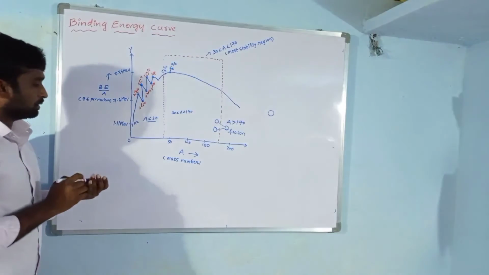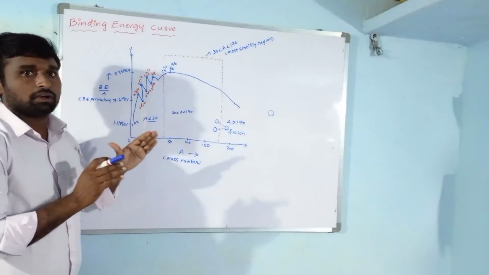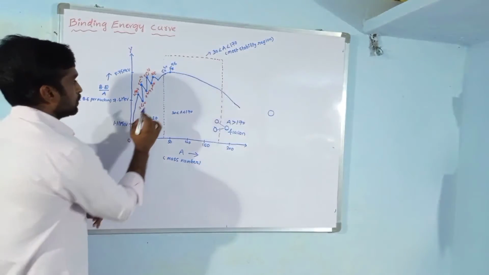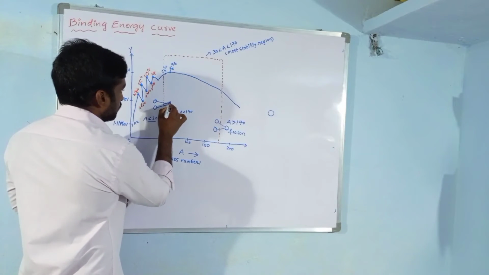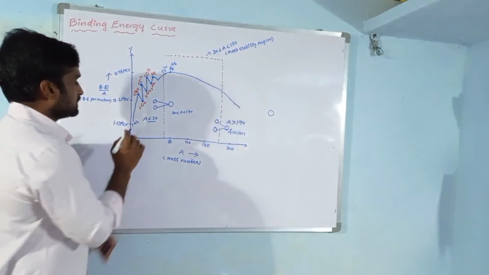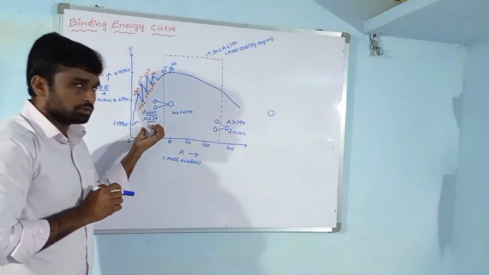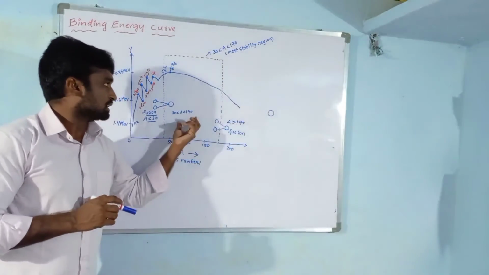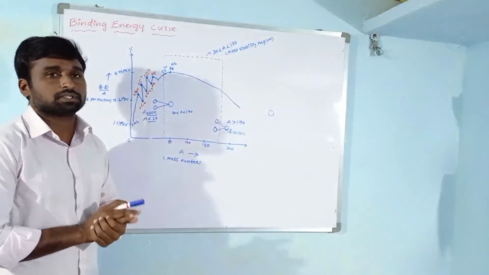In this region we have lighter nuclei. To get stability, these lighter nuclei join to form a big nucleus. So in this region, the fusion process takes place. In this region, the fission process takes place. And this is the stability region. It does not undergo any fusion or fission process.